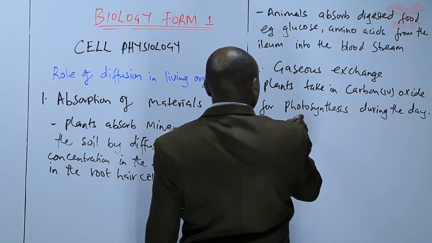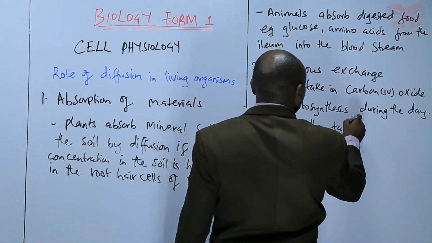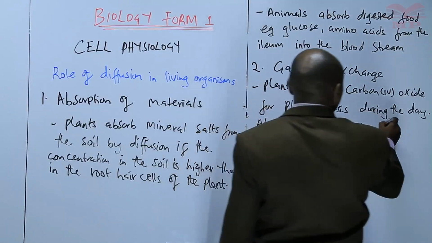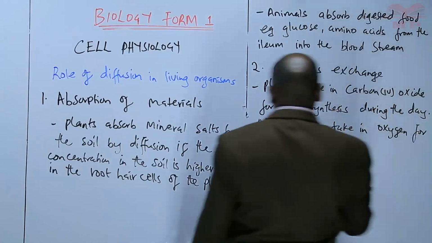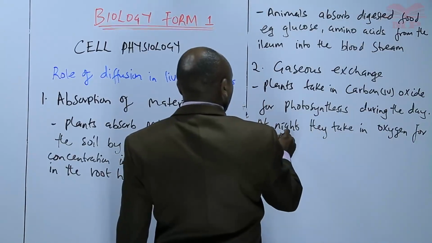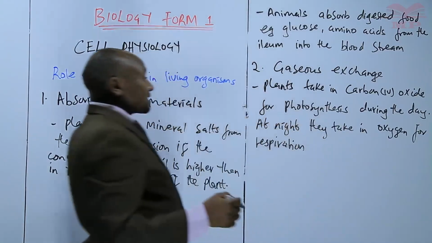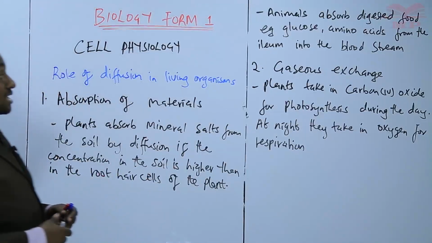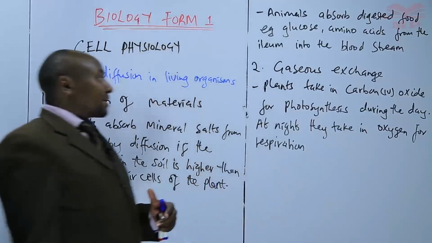At night, they take in oxygen for respiration. So we can see that the two gases, oxygen and carbon dioxide, are being exchanged by plants by diffusion.